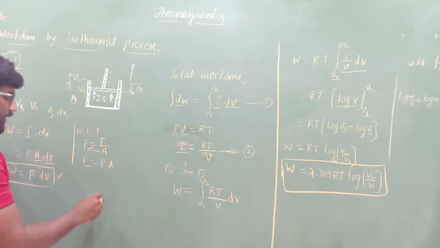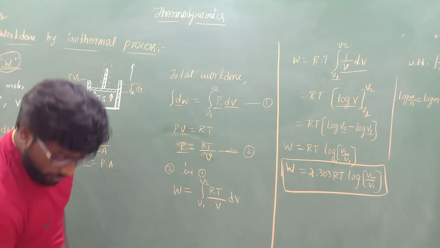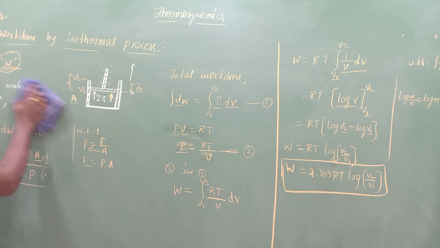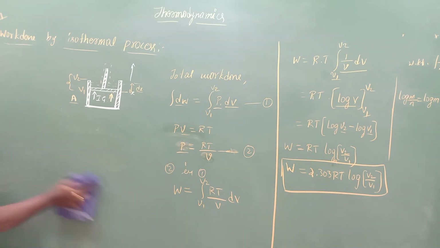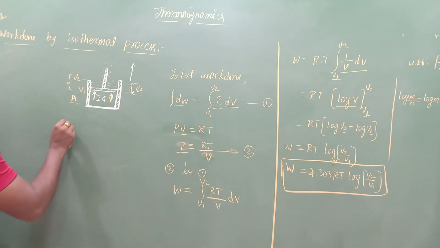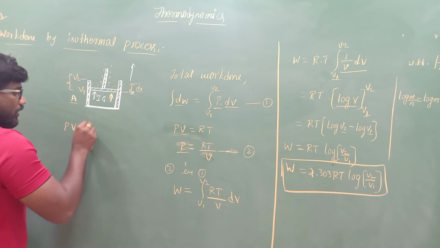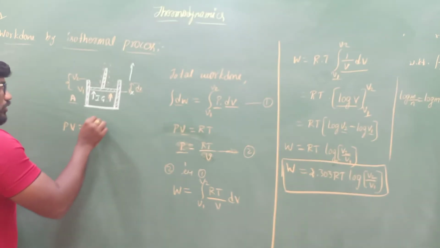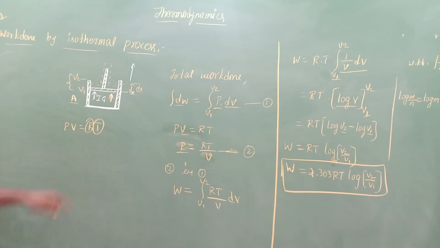Okay, let me write once again. We have the ideal gas equation, PV = nRT, correct? So PV equals nRT. Here R is a universal gas constant, and T is the temperature, not the absolute zero temperature.